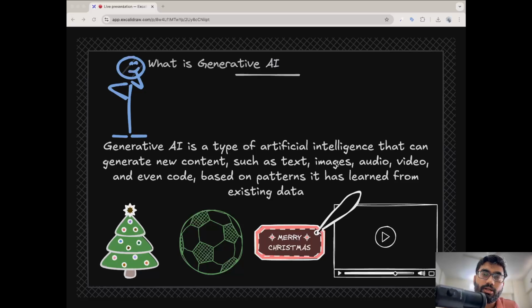So consider generative AI as something which is trained on a large set of data to create something new. Now, what can they create? They can create images, videos, and audios. Whatever we have trained that particular model on, they create something new out of it. When we say we are training something, we are training based on some data.